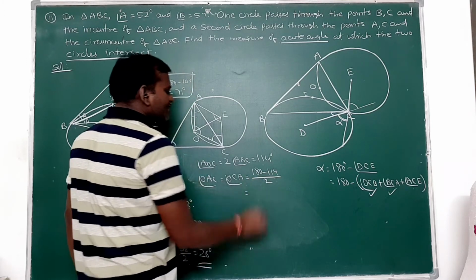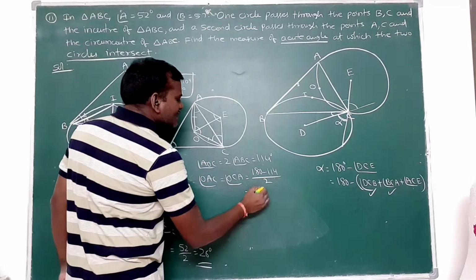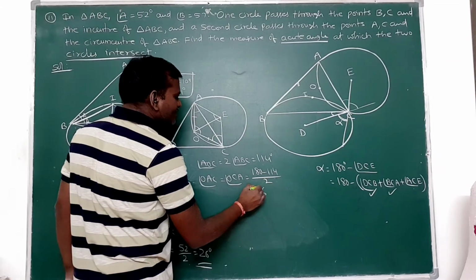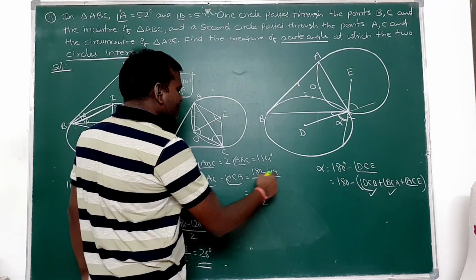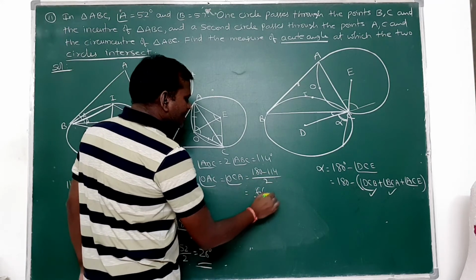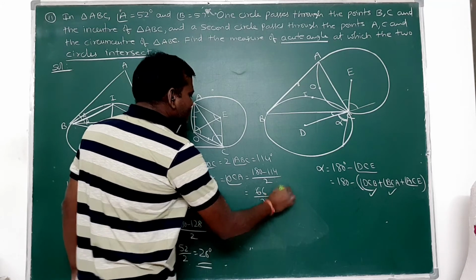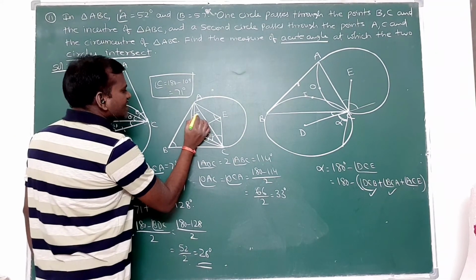What is this angle here? 180 minus 114: 10 minus 4 is 6, 7 minus 1 is 6. So 66 by 2, that is 33 degrees. So this is 33 and this is also 33 degrees.